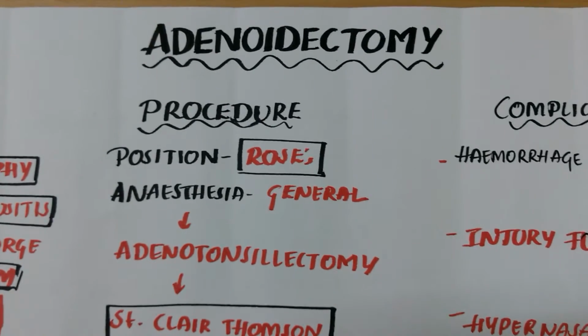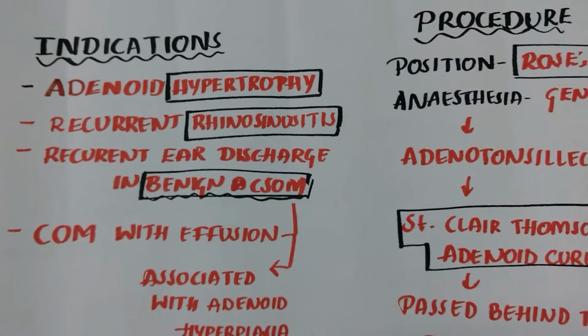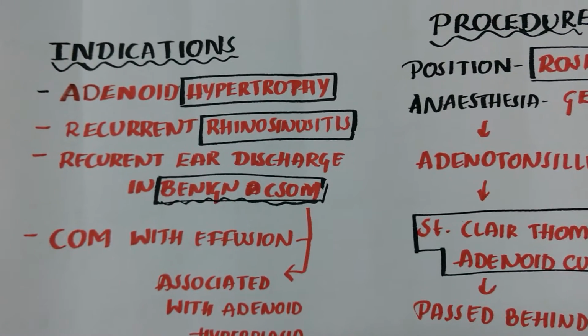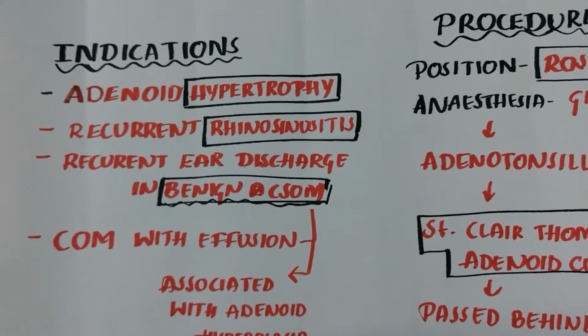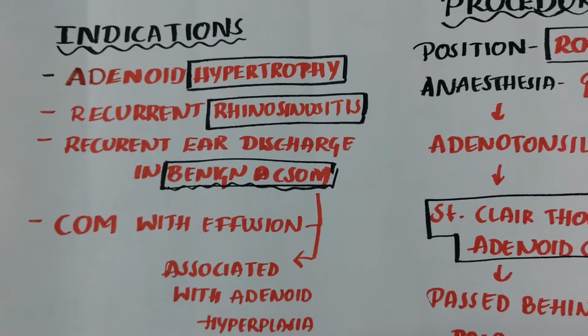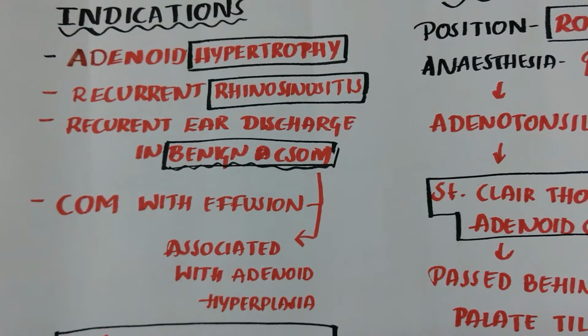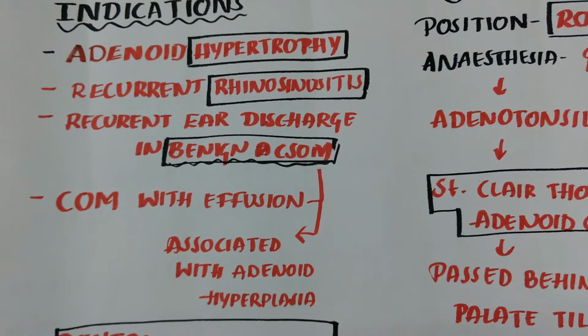Now I am going to discuss adenoidectomy. Indications: adenoid hypertrophy causing snoring, mouth breathing, speech abnormalities, and sleep apnea syndrome. Recurrent rhinosinusitis. Recurrent ear discharge in benign CSOM associated with adenoid hyperplasia.